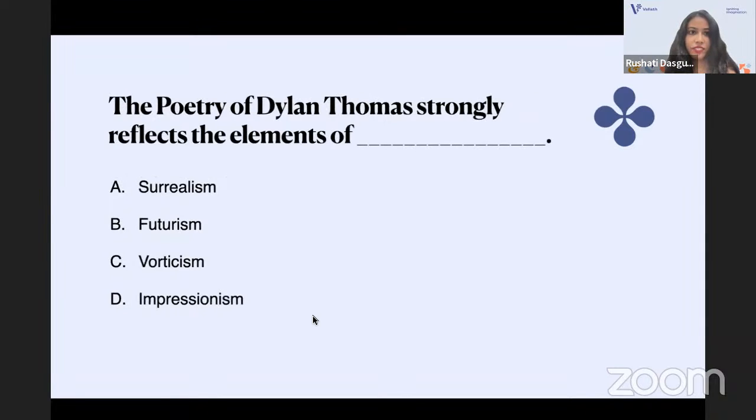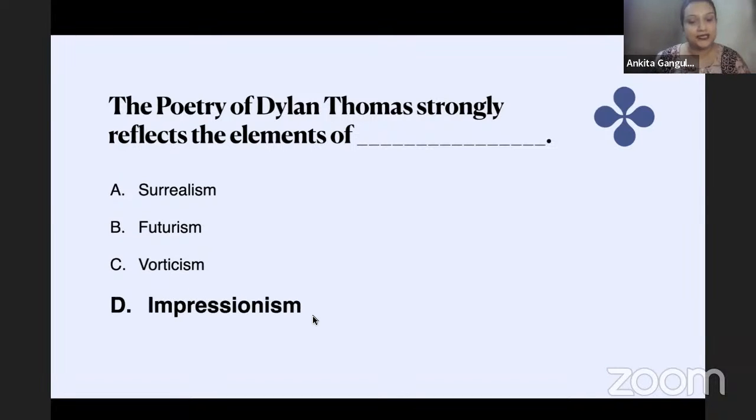Ankita? The poetry of Dylan Thomas strongly reflects the elements of what? Was it surrealism, futurism, vorticism, or impressionism? So obviously it is impressionism, because his poetry had elements of neo-romanticism. It was neo-romantic in style. So obviously it was impressionism.